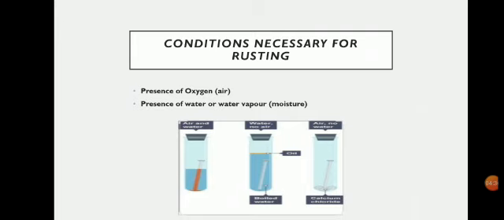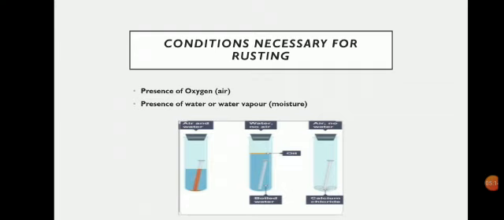Test tube number 2, what we have seen, first of all we have boiled the water. Now when we boil the water, the oxygen which is present in the water gets eliminated, right? And after that, here you can see, after dipping the fresh iron nail, we are putting some oil. Why? It prevents the oxygen from re-entering the water, right? And in test tube 3, over here you see there is no water, only a fresh iron nail and a few flakes of calcium chloride we have added. What is calcium chloride?